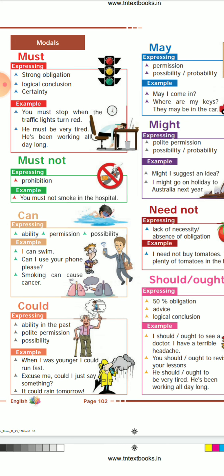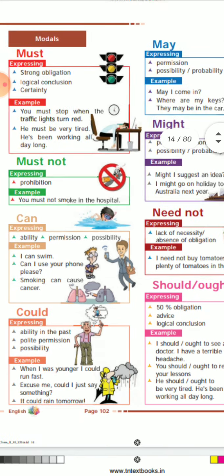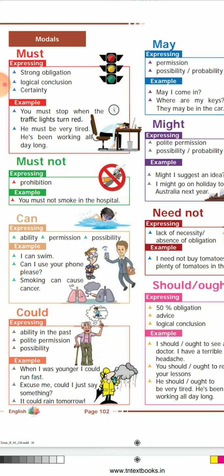Where we have prohibition, we say you must not do like this or that. For example, you must not smoke in the hospital. In those places we can use must not.